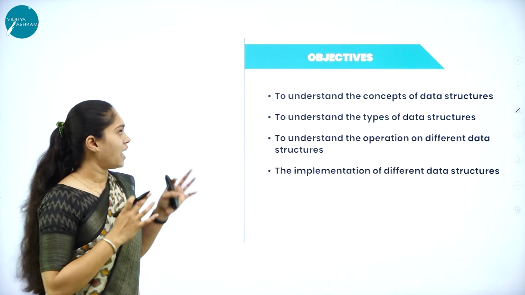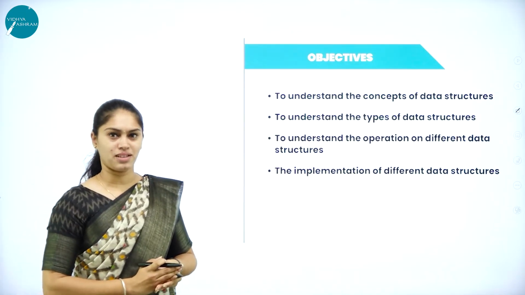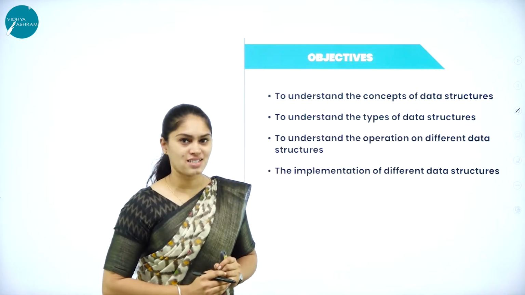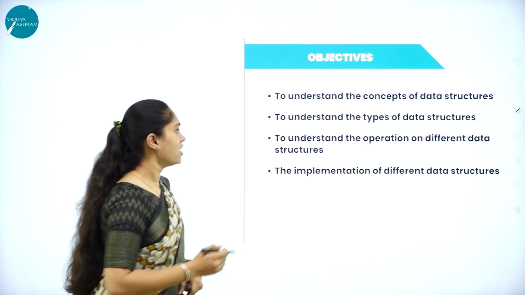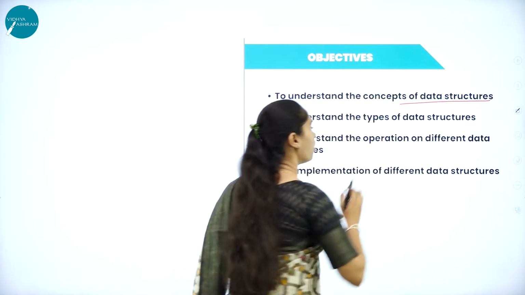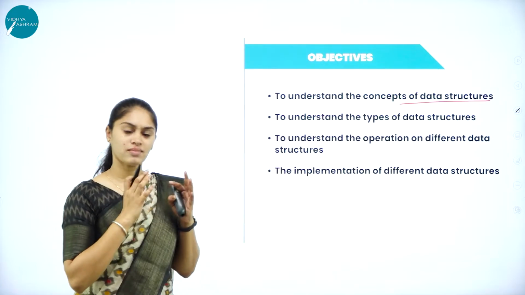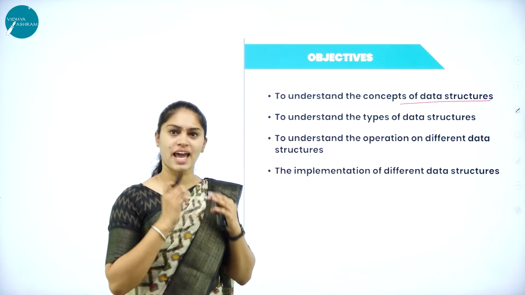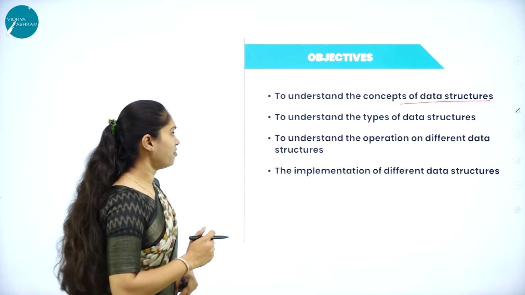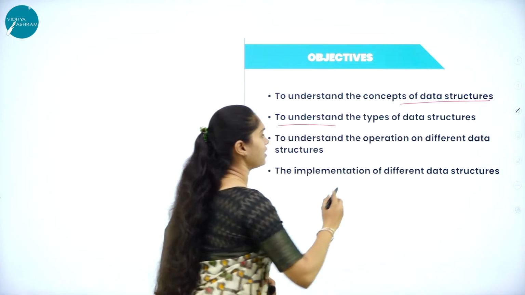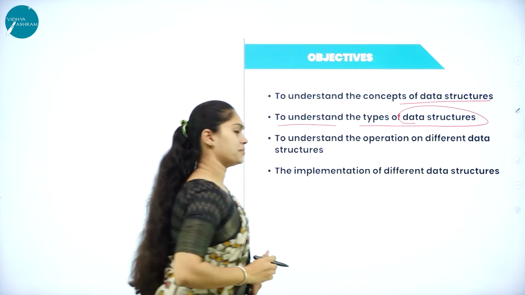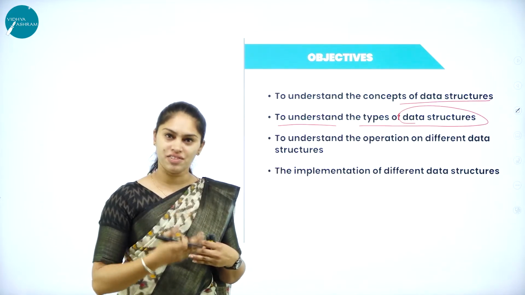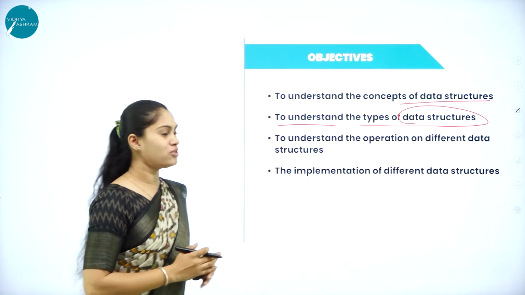Now we'll see the objectives of this chapter. If you study this chapter, what are the things that you are going to understand? When it comes to the objectives, here we are going to understand the concept of data structure: how data is structured and what the usage of all these things is. After that, we will understand the types of data structure: why data structure is important, what types we have, and how we are going to use them.